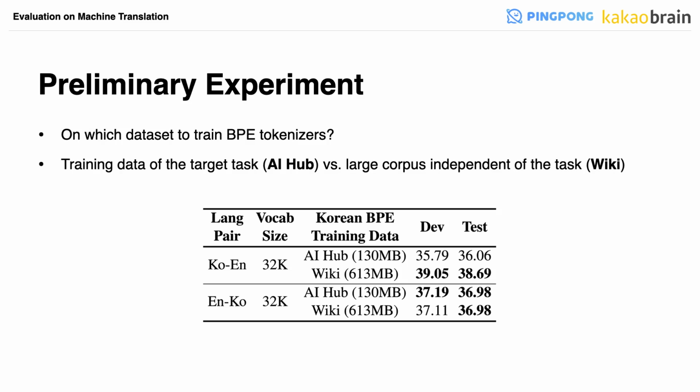Before regular experiments, we had a question on which data to train BPE. There are two options. The first option is the training data for machine translation itself. This gives an advantage that the token distributions of the BPE model and the task-specific training data are the same. The other option is using Wikipedia corpus, which is about 5 times larger than the former. The result tells that there is no significant difference between the two in the English to Korean setting, whereas the BPE model trained on the larger corpus yields 2 to 3 points better in BLEU score. According to this, we decided to train BPE tokenizers on Wiki corpus for all settings and tasks.